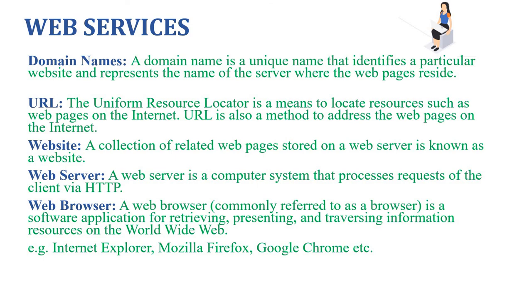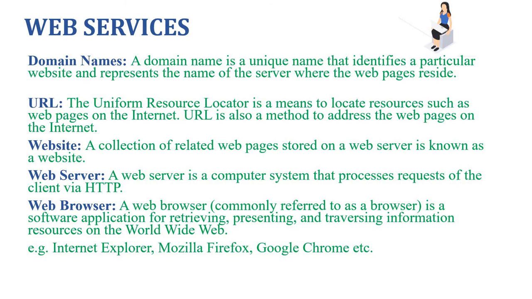Similarly, country specific domain names: .in means India, .au is Australia, .ca is Canada, .ch is China, and so on. So a domain name system assigns names to computers and maintains a database of these names and corresponding IP addresses.